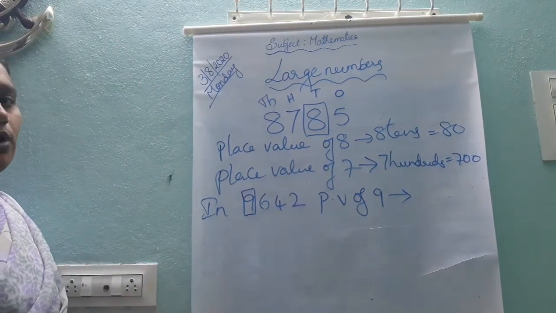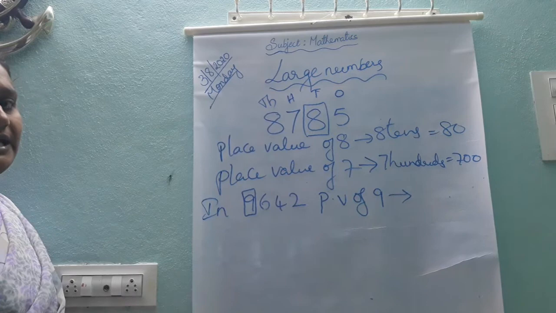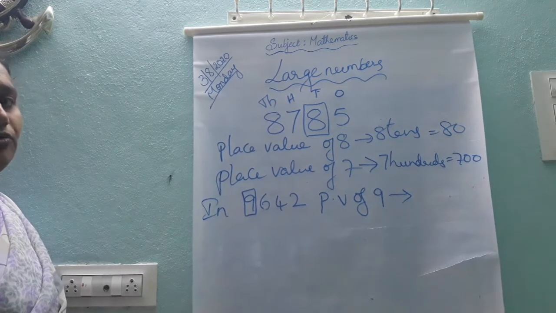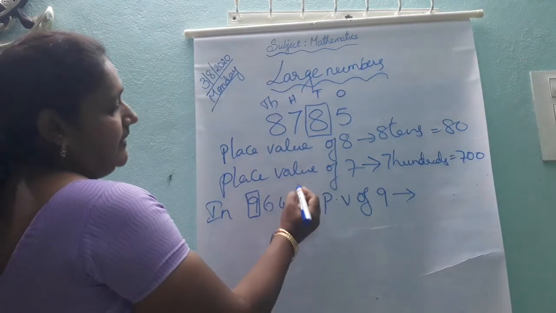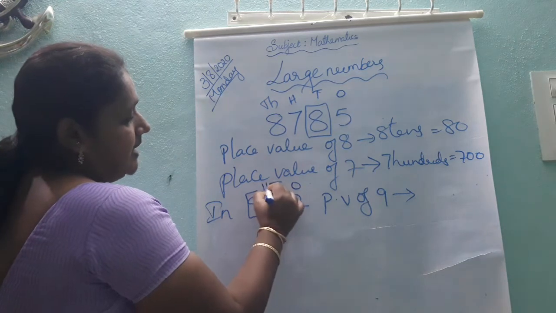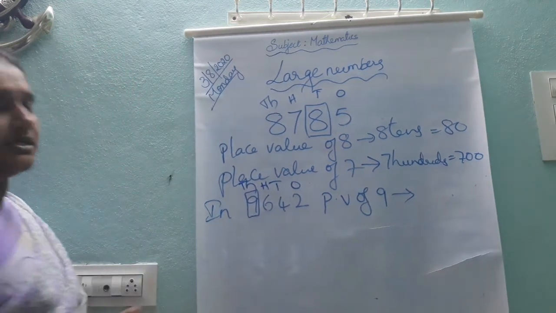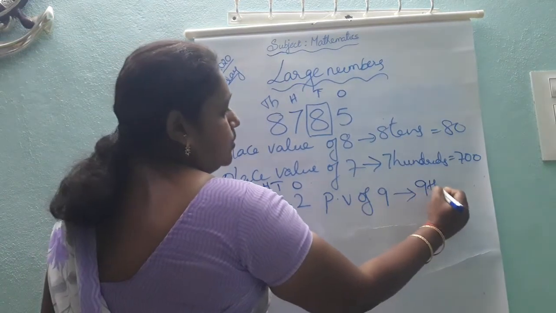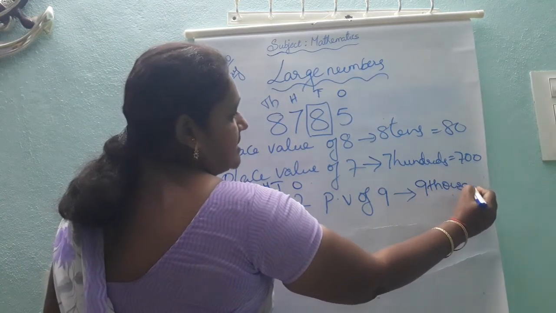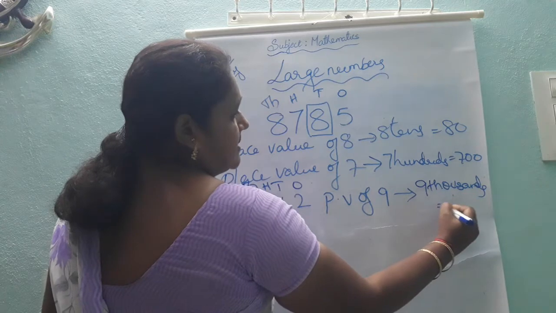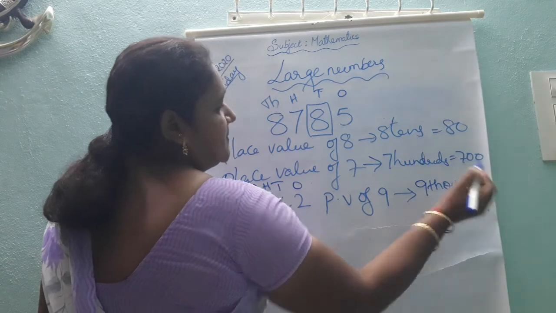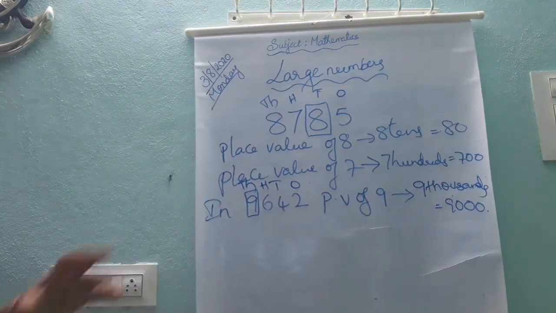Before saying, while writing the place value of a number, first you have to place the place values: ones, tens, hundreds, thousands. What is the place value of 9? 9 is at the thousands place, so it is 9 thousands. Up to this you know.